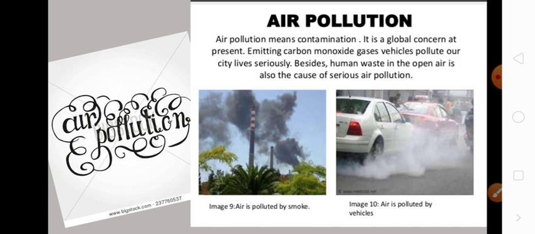Now, air pollution. Air pollution means the contamination. It is a global concern at present. Air pollution is the contamination of the air.